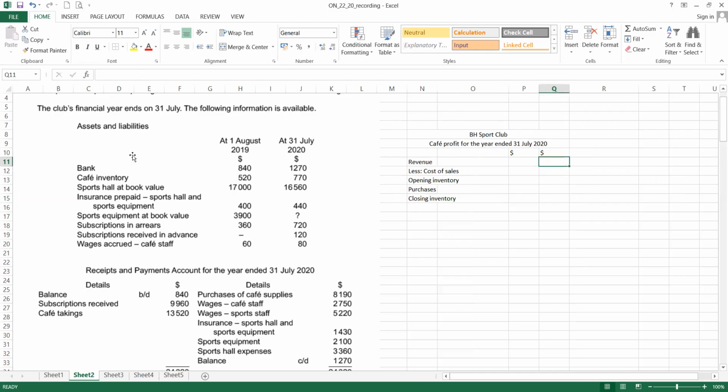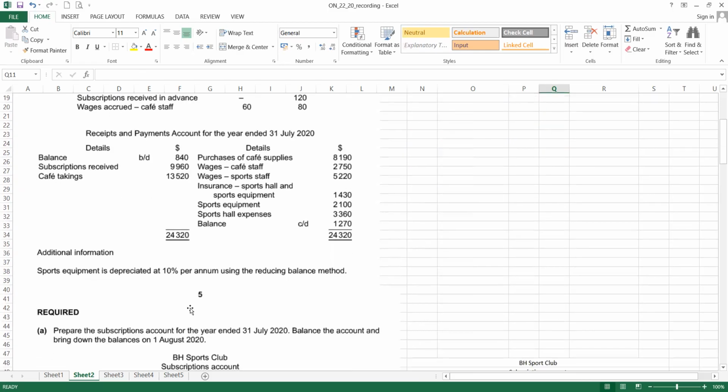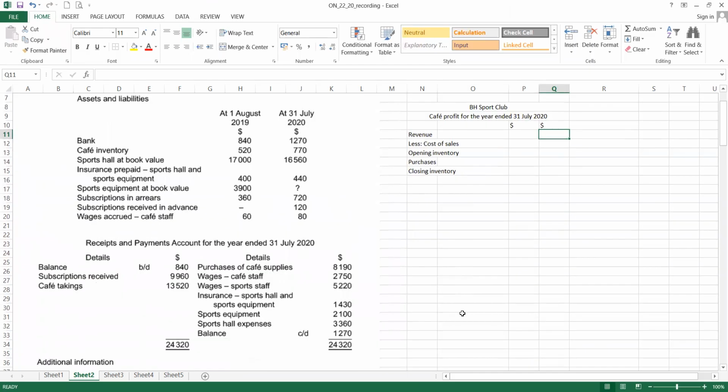Okay, our revenue. Here, cafe takings. This is basically our revenue because in the additional information only one item appears. So revenue 13520. This is our revenue because no other adjustment needs to be made. Other than that, opening inventory, cafe inventory, this is the opening inventory. We put 520 and then 770. So this is the amount that we have.